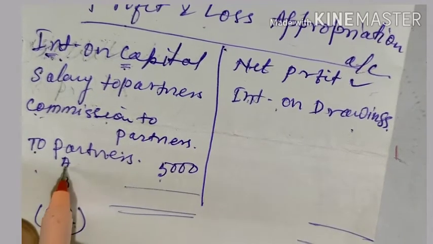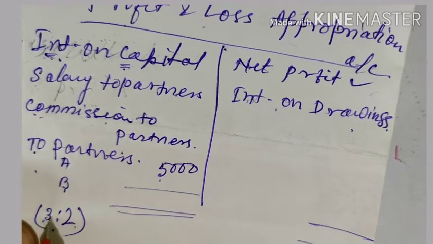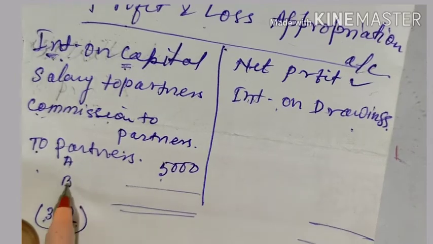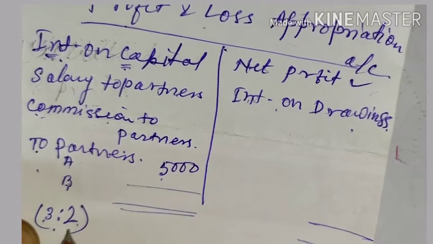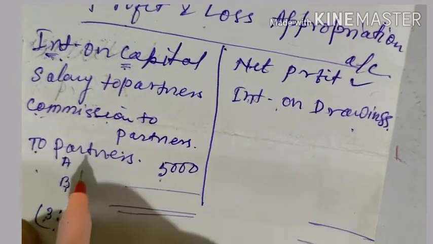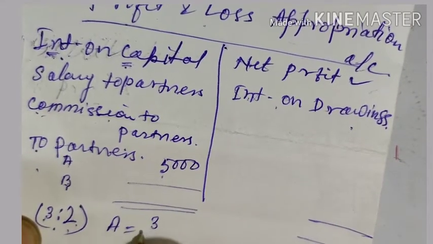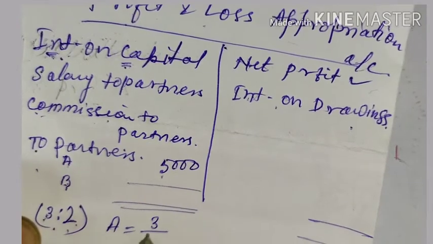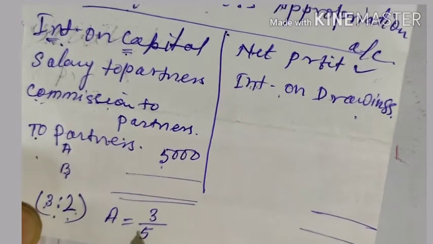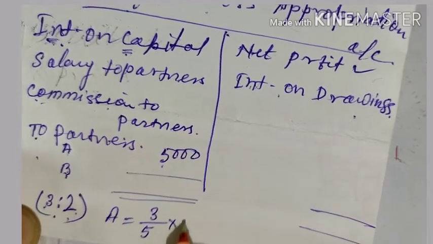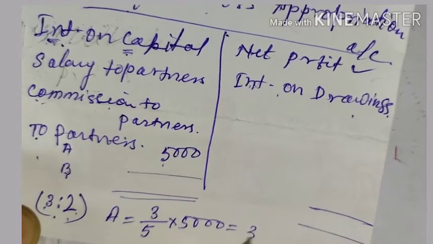3:2 means A will get 3 shares out of the total 5, and B will get 2 shares out of the 5. 3 plus 2 is 5. So here the distributing fraction becomes 3 by 5 into 5,000, so it is 3,000.